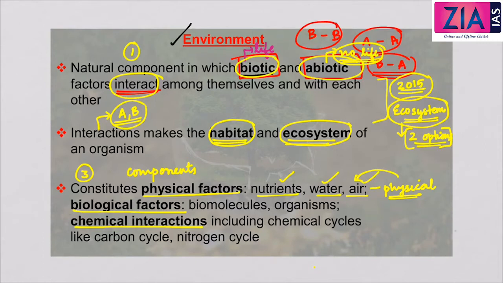Second one is biological factors, like the biomolecules, the organisms, etc., which have a biological character. Third one is chemical interactions. This includes chemical cycles: the carbon cycle, nitrogen cycle, etc. These are all examples of chemical cycles, which we will be discussing in detail again. Don't worry about that; we will take up this topic separately. So these are the components of the environment: physical factors, biological factors and chemical interactions.